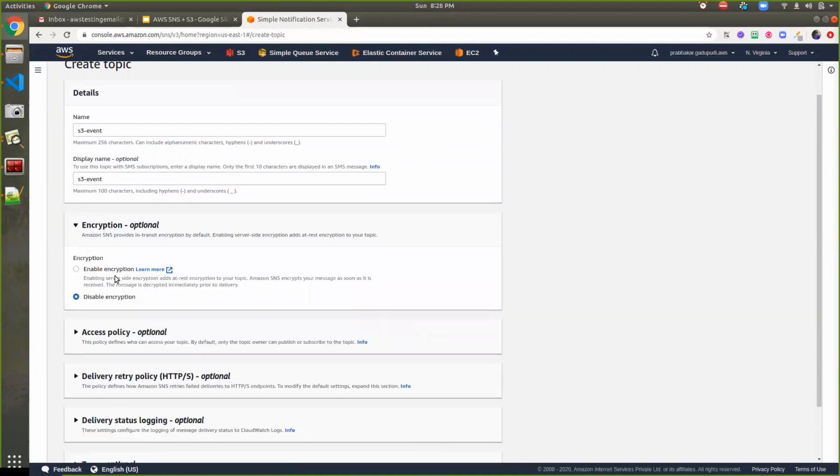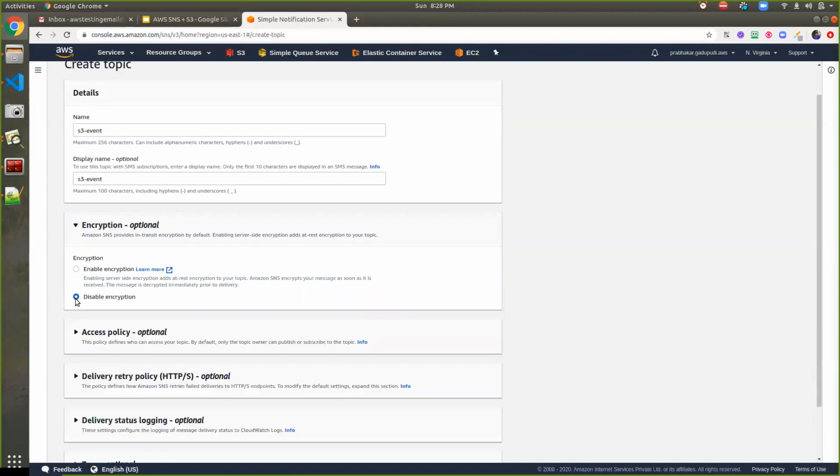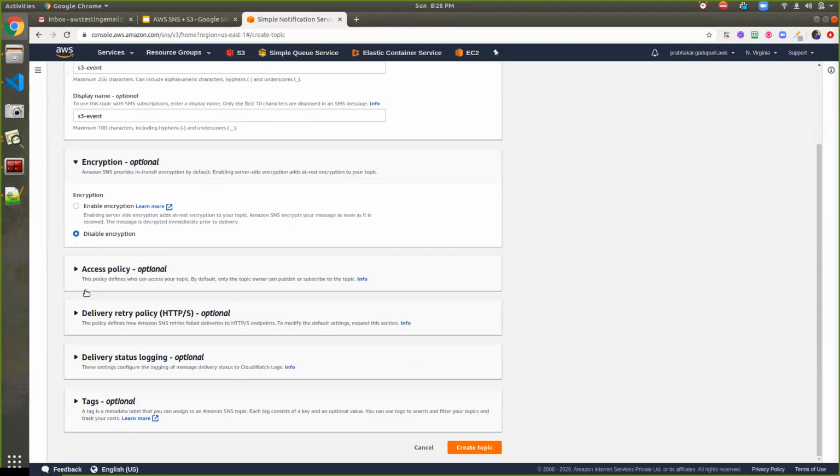Encryption is nothing but, suppose I'm sending any customer confidential information, in this case I can enable the encryption here. Enabling the encryption is server-side encryption, which adds some additional encryption so that we can keep the messages highly secure and highly encrypted. As of now, for this demo, I don't require any additional encryption, so that's why I'm disabling this encryption.